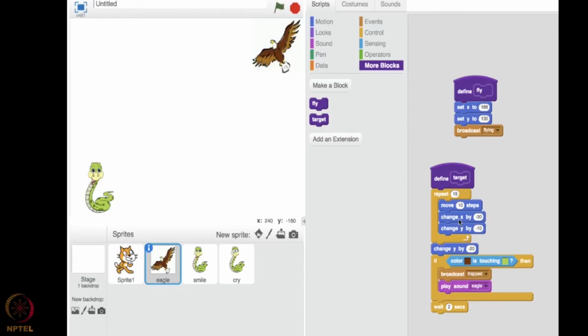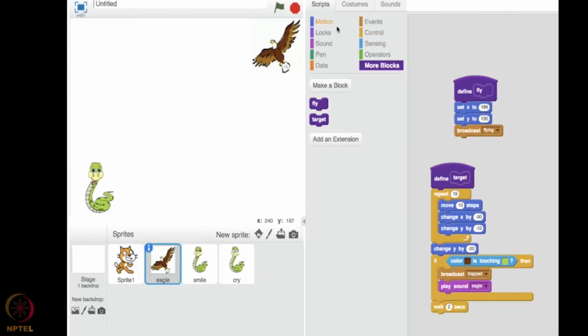That never happens, right? It will pounce upon the snake and it will eat it. So I can club these two blocks as well. So this is my target. This is the flying part, and this is the targeting of the snake part. So these are the two parts.